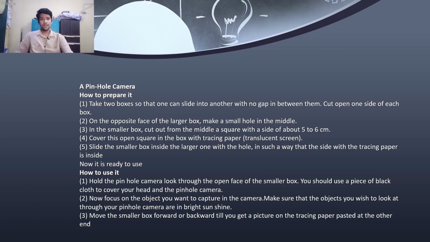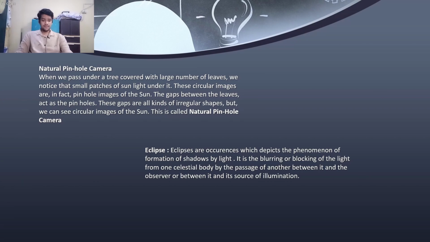Based on this concept of pinhole cameras, we can see it naturally. We have the natural pinhole camera: if we pass under a tree covered with a large number of leaves, we notice small patches of sunlight under it. These circular images are in fact pinhole images of the sun. The gaps between the leaves act as the pinholes. These gaps are all kinds of irregular shapes, but we can see circular images of the sun. This is called the natural pinhole camera.